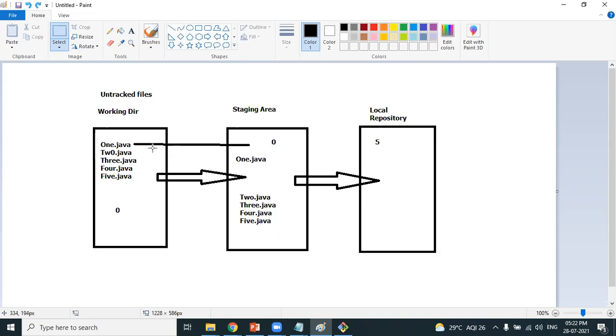We have seen it in the beginning, Rajesh. We moved only one file into the staging area. There were only 4 files remaining in the working directory, isn't it? So definitely filtering is possible between the untracked section and the staging area, but there is no filtering option between the staging area and the local repository. Whatever files you have moved into the staging area have to be moved into the local repository. Got it? Okay, sir.